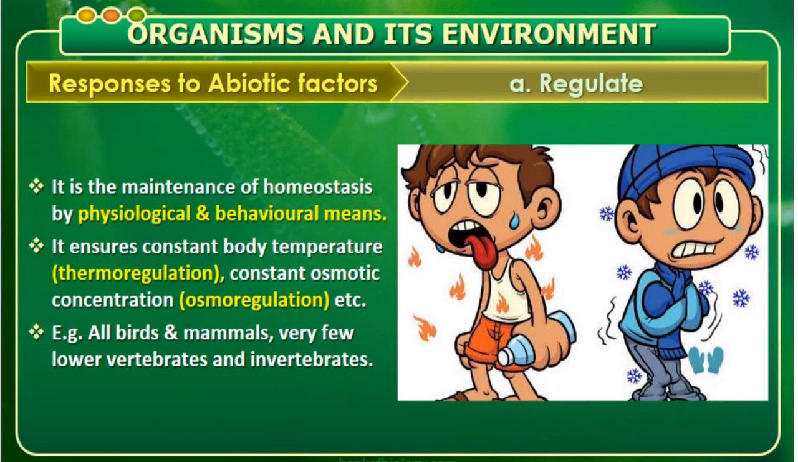Homeostasis is maintained in the regulators. So it ensures constant body temperature, the temperature will be constant, that is what we call thermoregulation. Constant osmotic concentration is called osmoregulation. Osmoregulation means the pH level of the body, water content of the body is maintained. That's the meaning of osmoregulation. Example, all birds and mammals, very few lower vertebrates and invertebrates come under this category of regulators.